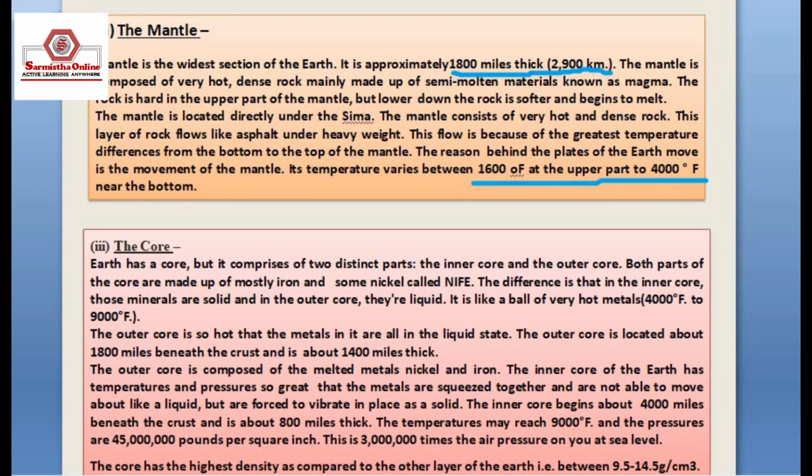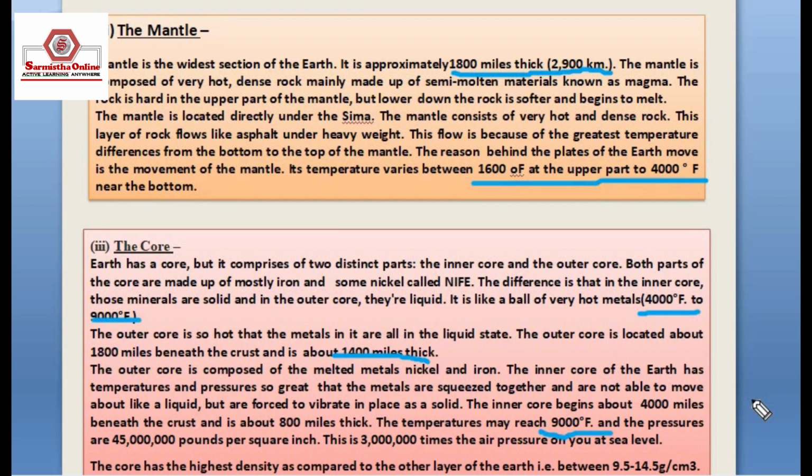It is like a ball of very hot metals, about 4000 degrees Fahrenheit to 9000 degrees Fahrenheit. The outer core is so hot that the metals in it are all in liquid state. The outer core is located about 1800 miles beneath the crust and about 1400 miles thick.